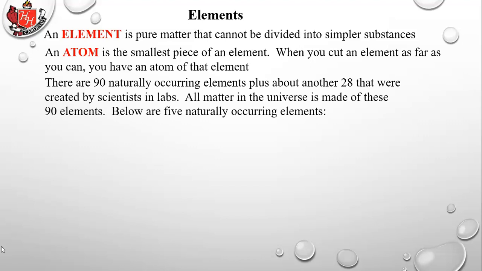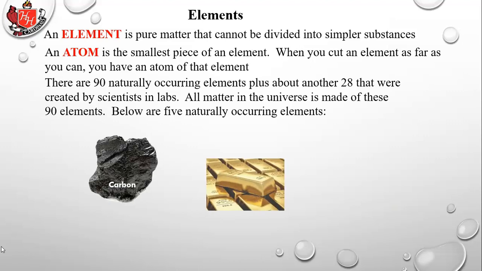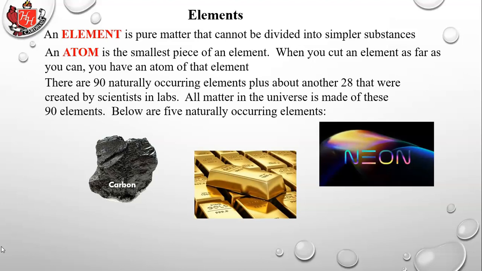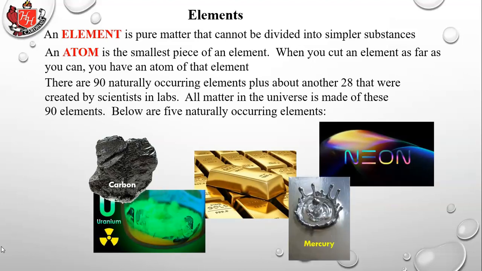There are about 90 naturally occurring elements, plus about another 28 that were created by scientists in labs. All matter in the universe is made of these 90 elements. Below are 5 naturally occurring elements: carbon, gold, neon, uranium, and mercury. And we'll talk about these in more detail as this course goes on.